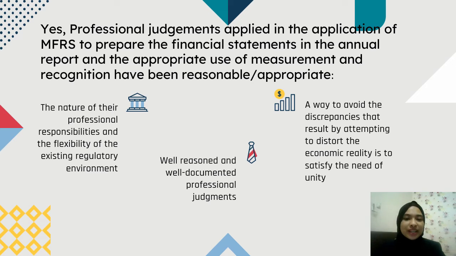Third, a way to avoid discrepancies that result from attempting to distort the economic reality is to satisfy the need for unity. The current concern in the field of accounting regulation is to avoid subjectivism as much as possible, in order to reflect and provide relevant and transparent information by making appropriate use of professional judgment.